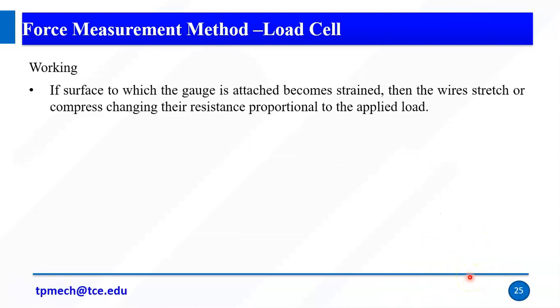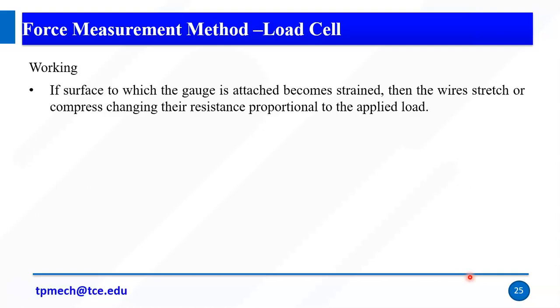Right? So if the surface to which the gauge is attached becomes strained, then the wire stretches or compresses, changing the resistance proportional to the applied load. Again, very simple. Wherever we want to measure the force on an object, we place a load cell there.